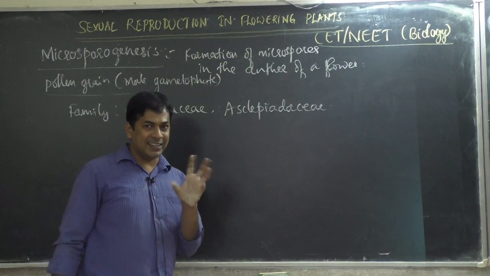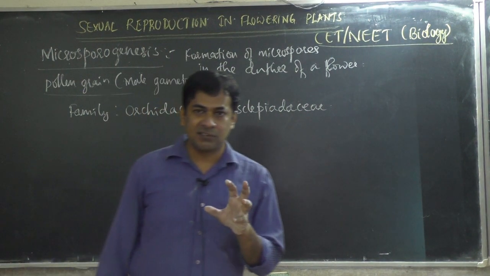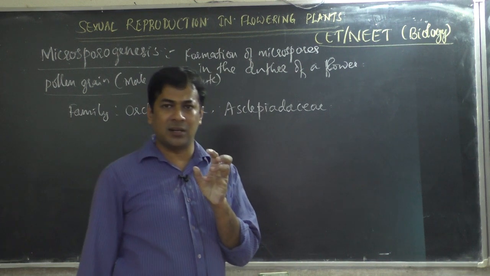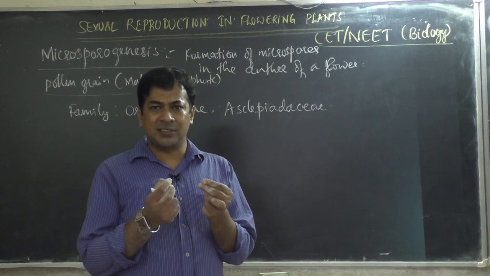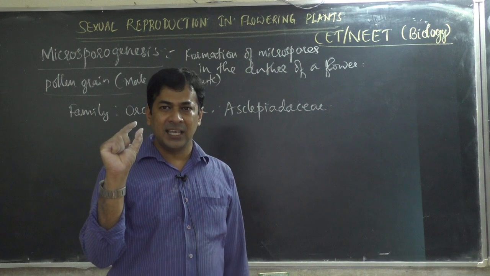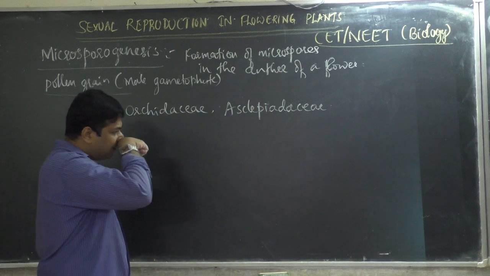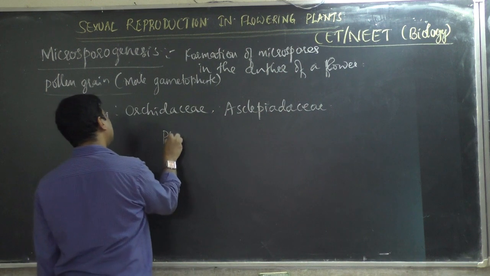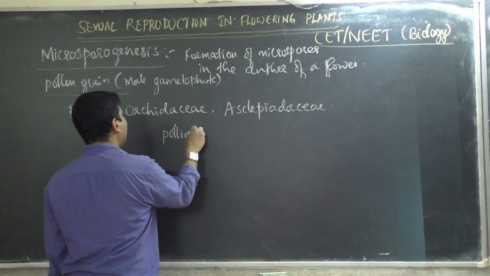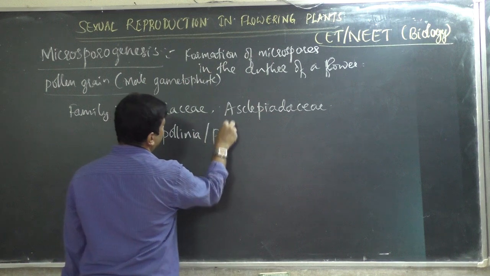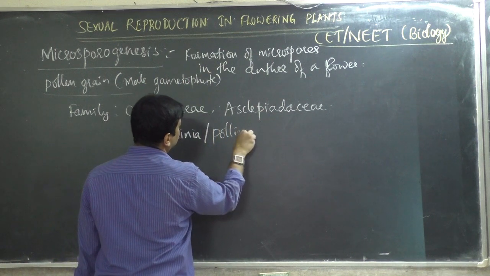If you cut the leaves of these plants, white milky latex comes out; that is the Asclepiadaceae family. They will have a special structure called pollinia or pollinium, the singular and plural forms.